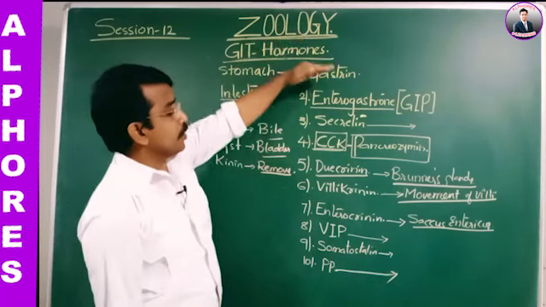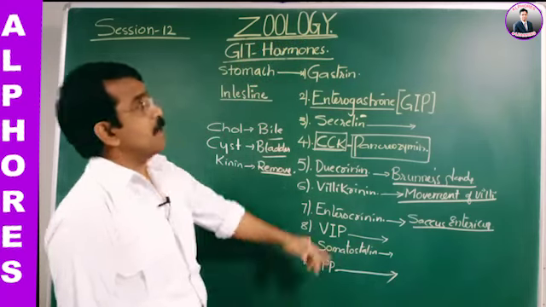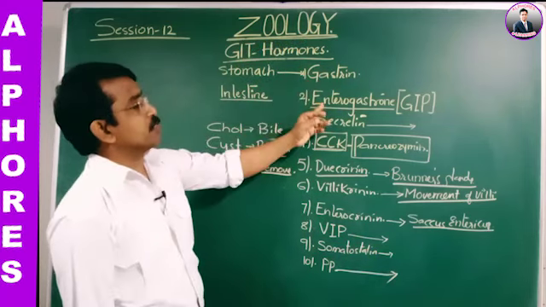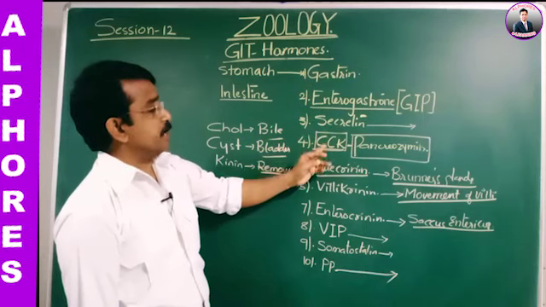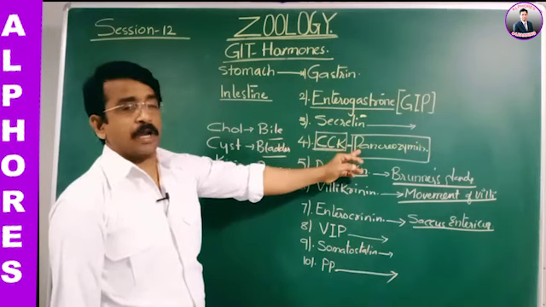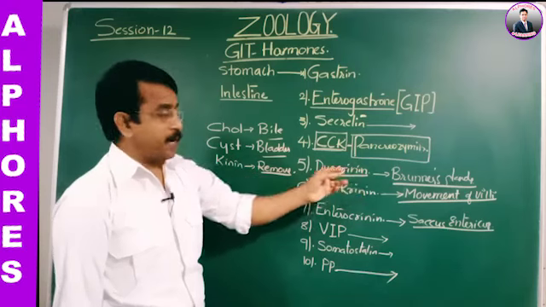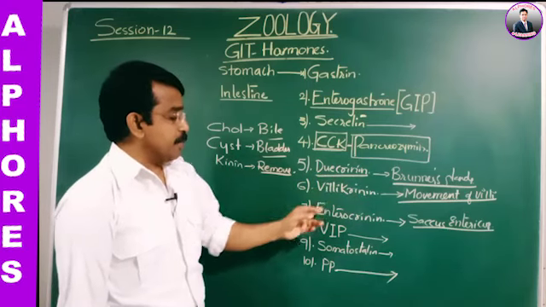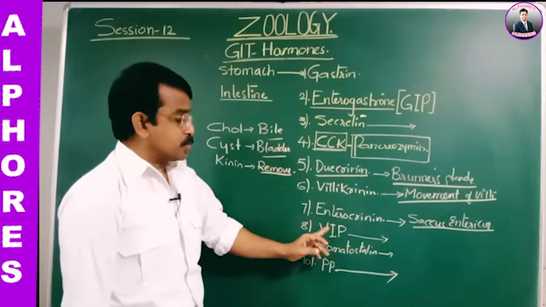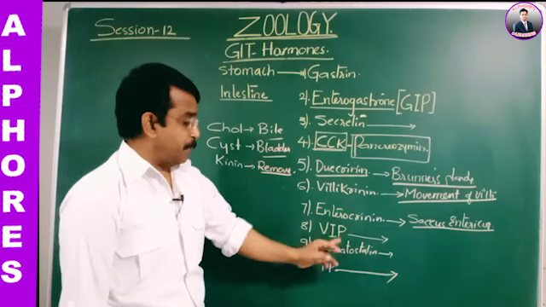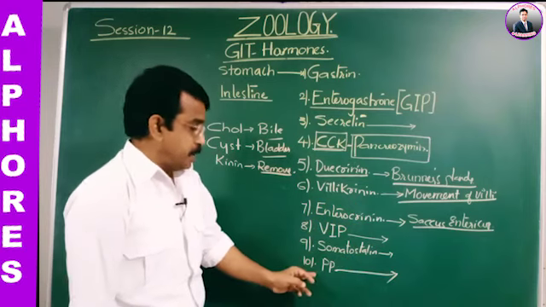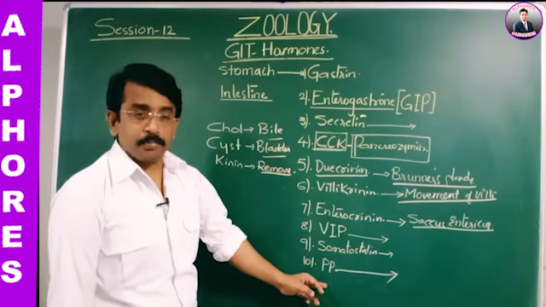This is how the gastrointestinal tract hormones involve gastrin, enterogastrone, secretin, cholecystokinin, pancreozymin, duocrinin, villikinin, enterocrinin, vasoactive intestinal peptide, somatostatin, and pancreatic polypeptide.